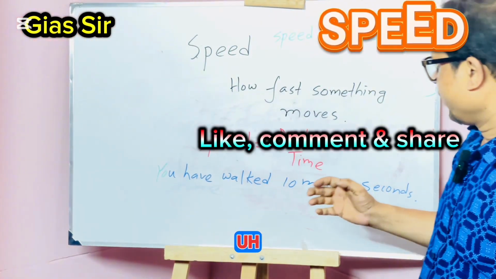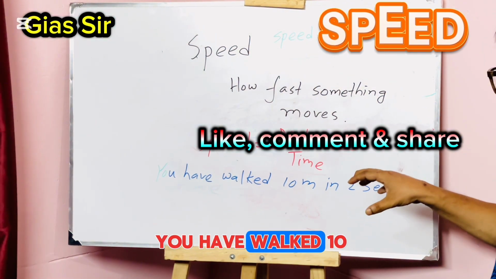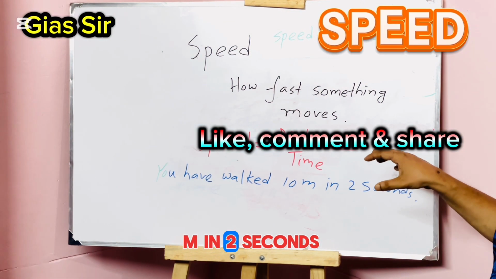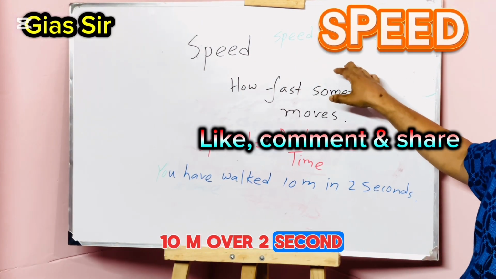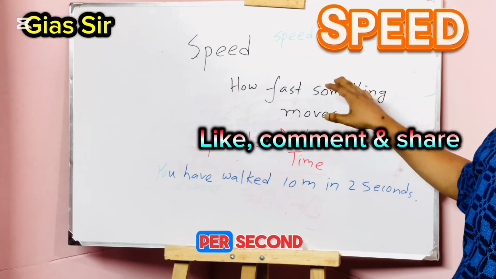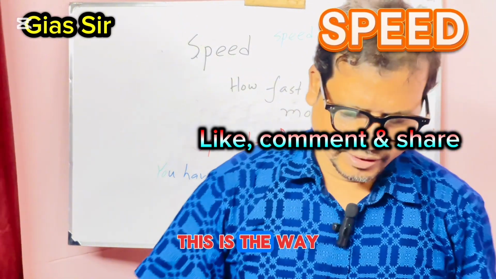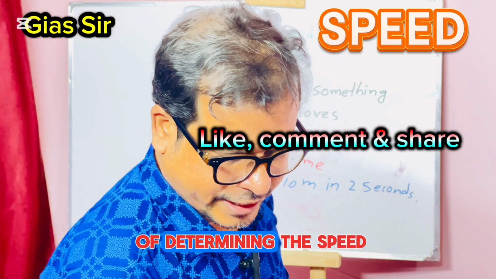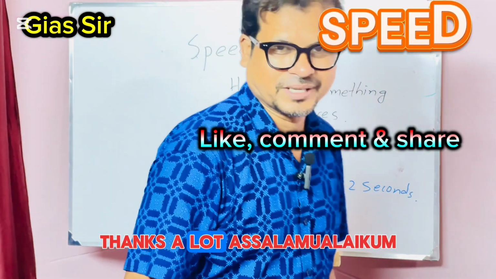You have walked 10 meters in 2 seconds, so the speed equals 10 meters over 2 seconds, equal to 5 meters per second. Guys, this is the way of determining the speed of anything. Thanks a lot. Assalamu alaikum.